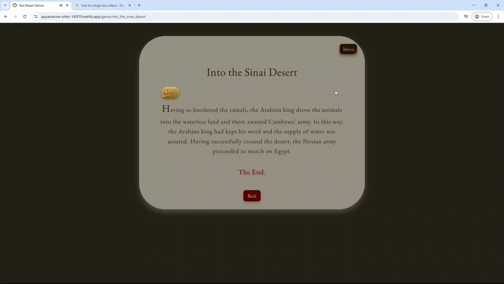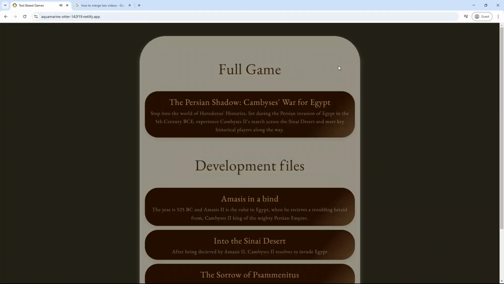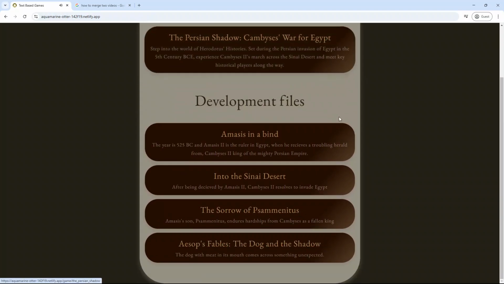That was indeed a happy ending for what we chose. Because we made the right choice, we are able to go back to the main page and then choose another game.